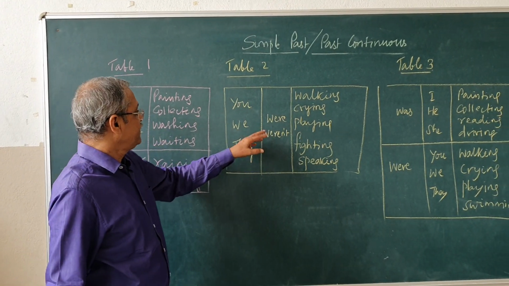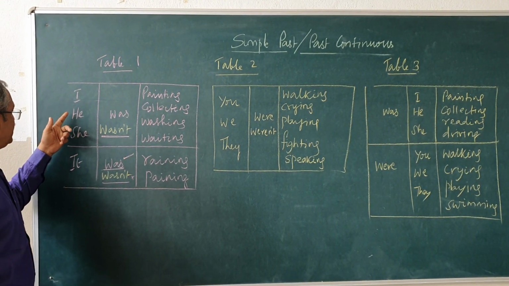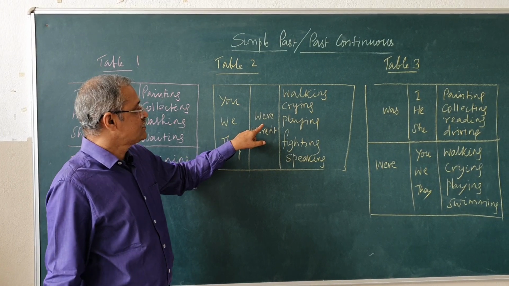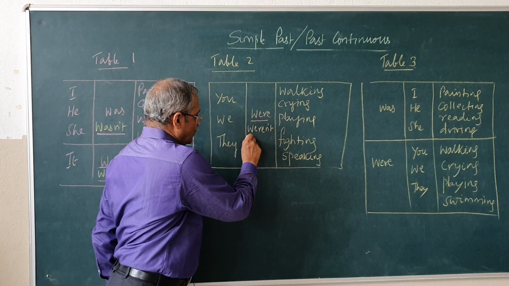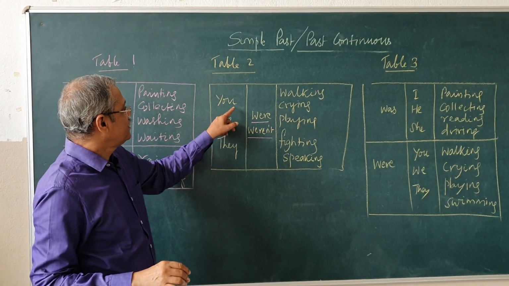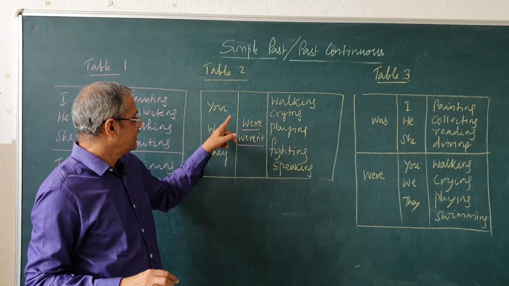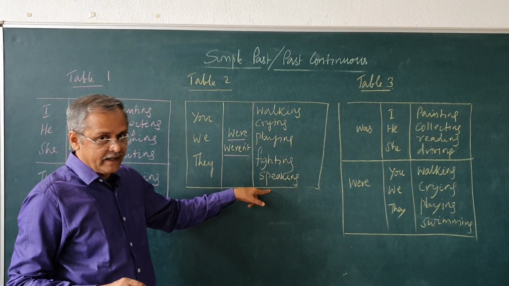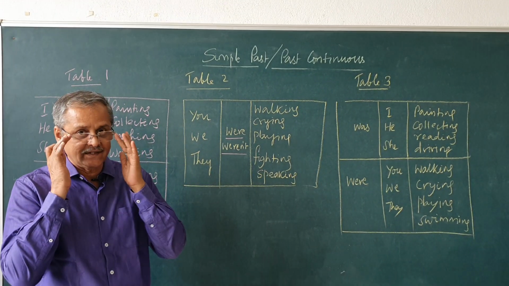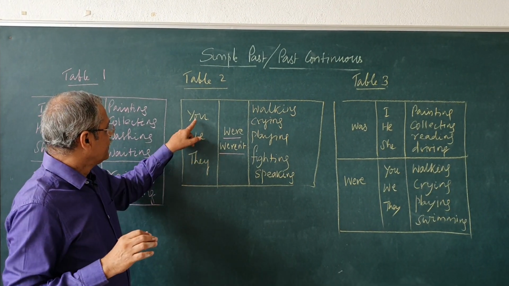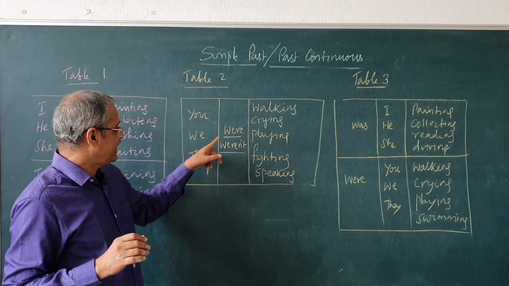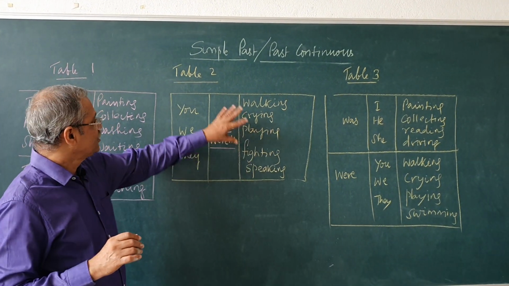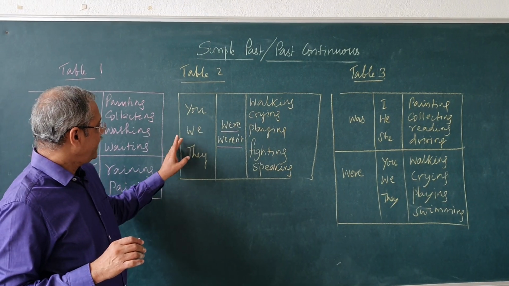Now, in table 2 you see, with I, he, she, it, was comes, whereas with you, we, they, we use were for the positive, weren't for the negative. So, you were walking, we were crying, we were playing, they were fighting, you were speaking. Please observe this very carefully, this structure has to be correctly mastered. You weren't walking, we weren't crying, we weren't playing, they weren't fighting, they weren't speaking. So, this is for you, we and they.